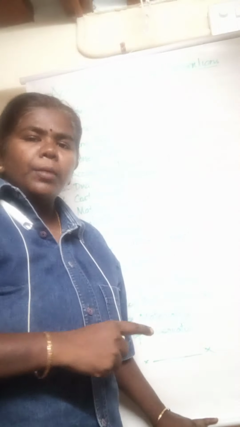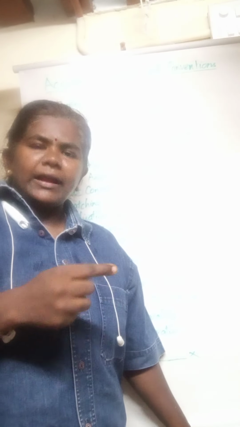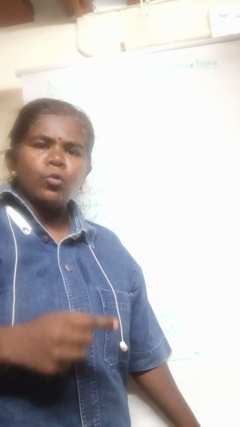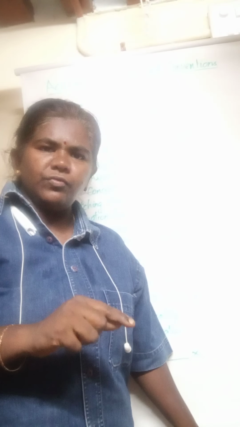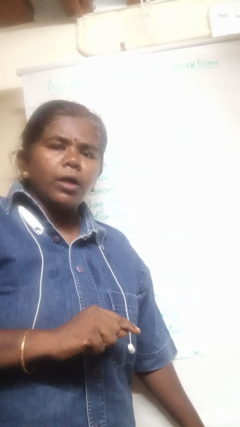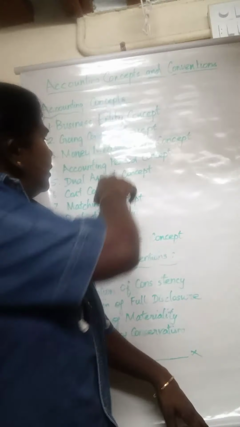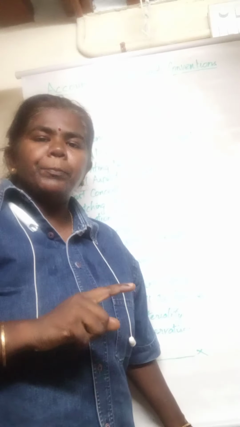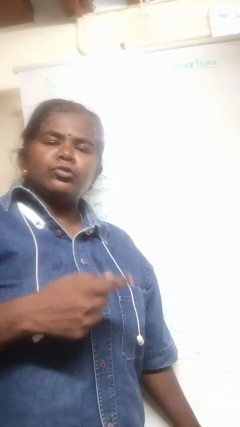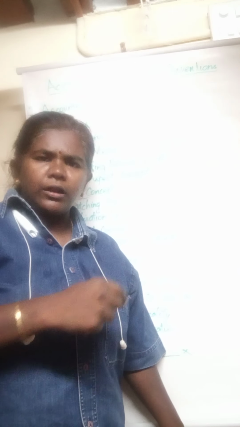The third concept is the money measurement concept. Under this concept, only accounting transactions which have monetary values will be recorded, and non-monetary items will not be recorded. They will be omitted. The fourth one is the accounting period concept. Usually the transactions are recorded under the accounting period.